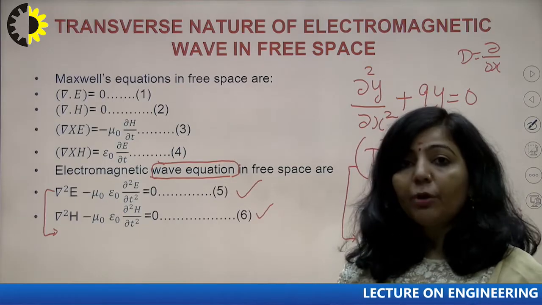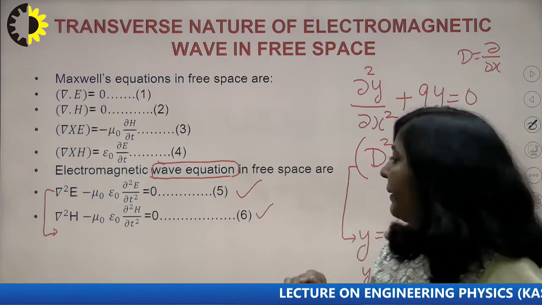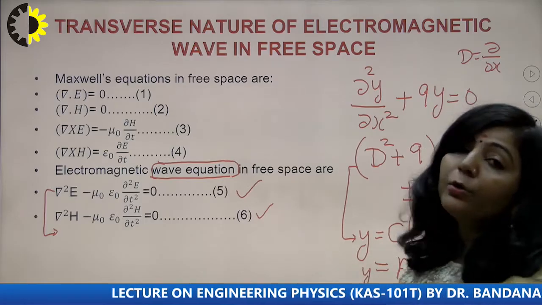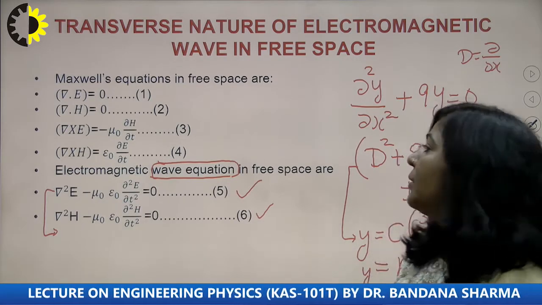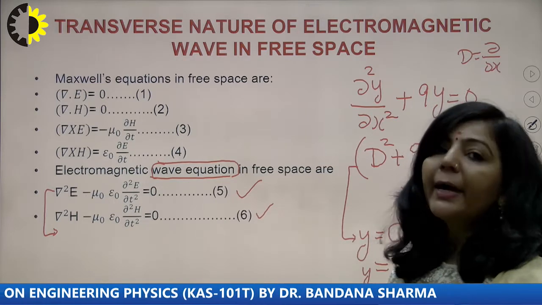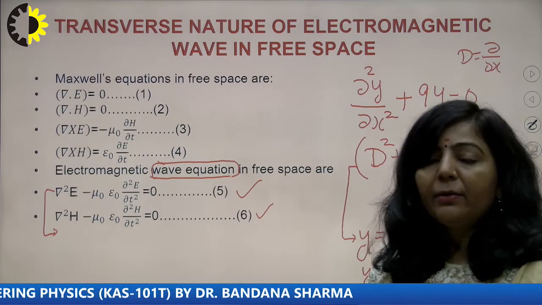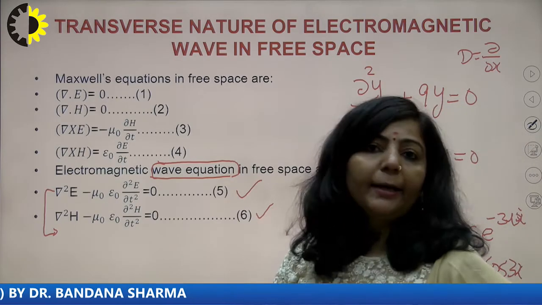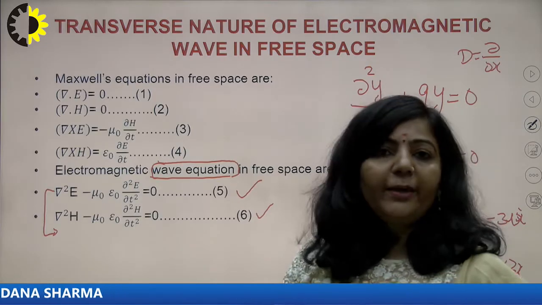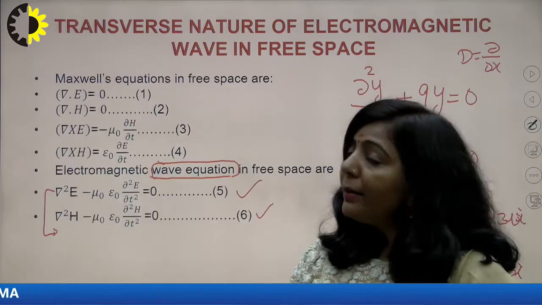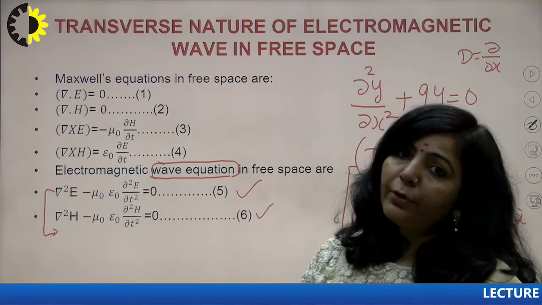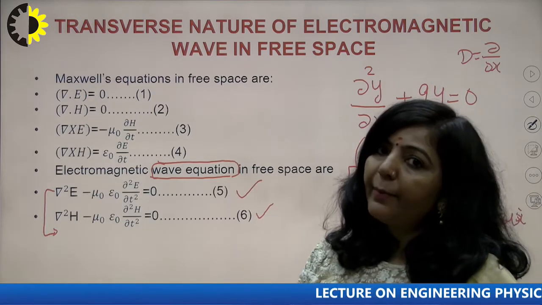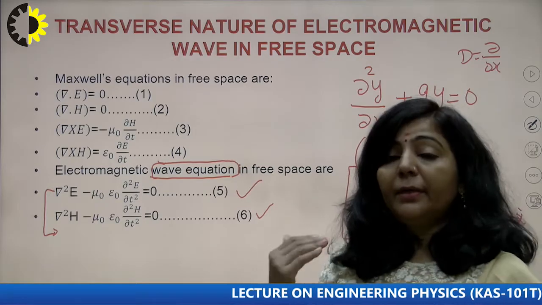But since these are wave equations, the solution will be like this. You will get terms e raised to power i in the solution, so I am generalizing the solution of 5 and 6. Whatever I write here, you need not derive; you have to remember that the solution of this type of second order partial differential equation will be in this particular form. In mathematics we have the complete derivation for all this, but here in electromagnetic field theory, just to understand how you get the oscillating behavior, I am straightaway writing the solution of 5 and 6. But what is the basic concept behind it?